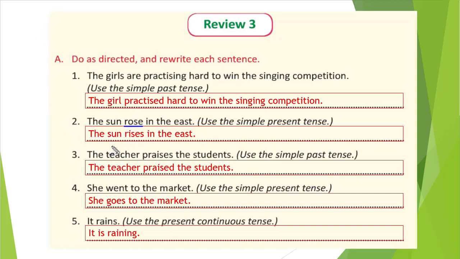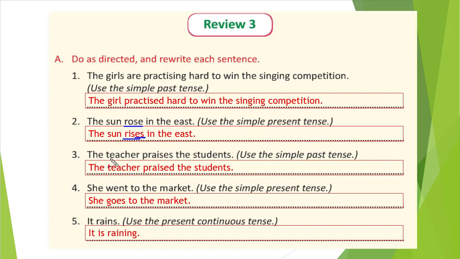So here the sun is one kind of he, she, it. So whenever it is he, she, it, we will write with s or es. Here rise is ending with e, so we will simply add s. Correct. Those rules I have already explained. You just need to remember. So we can write that the sun rises in the east.